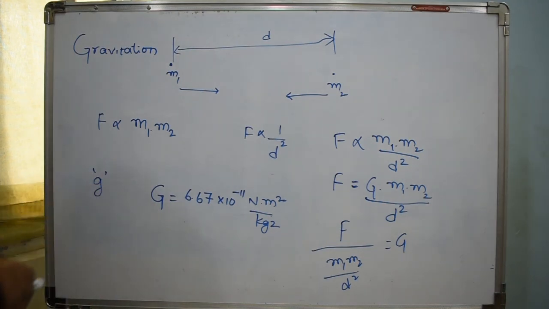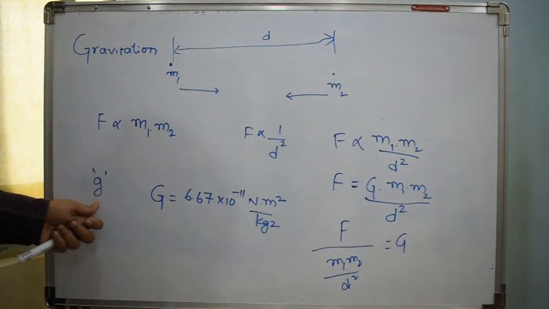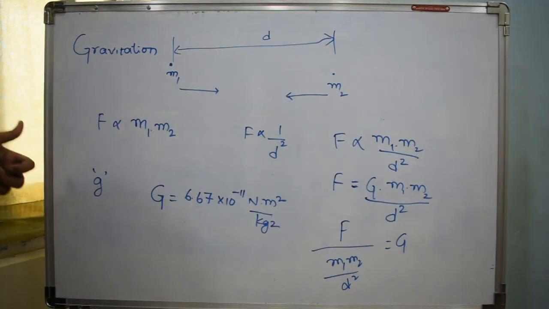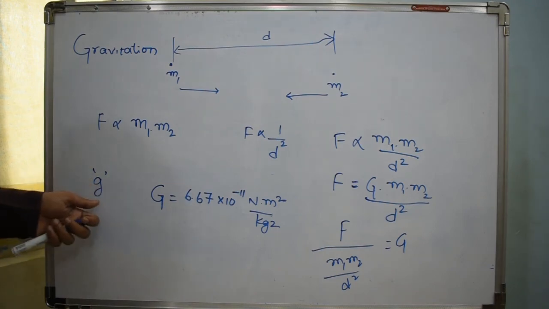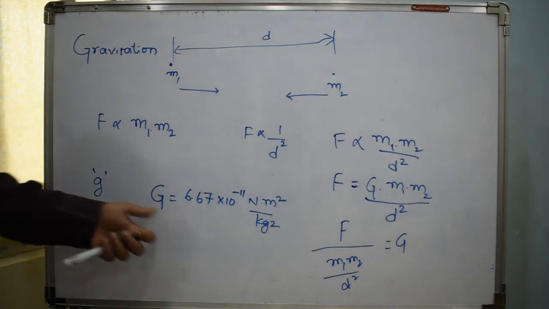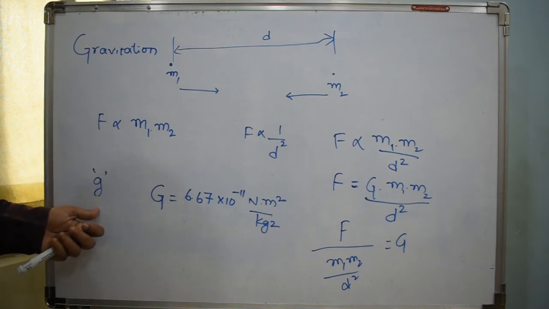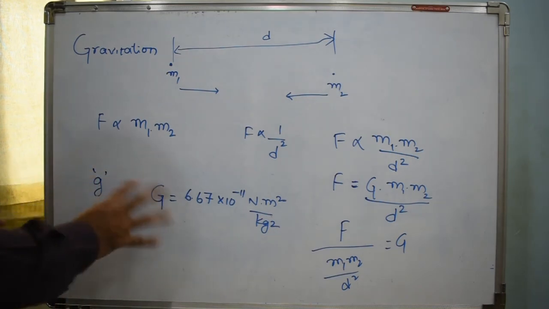But capital G represents the gravitational constant, which is the same on each and every planet and at each and every point in the universe. But small g depends on the planet. It changes from planet to planet, and on the surface of Earth, its value is found to be 9.8 meter per second square. It's better to remember the differences between these two, which many people get confused.